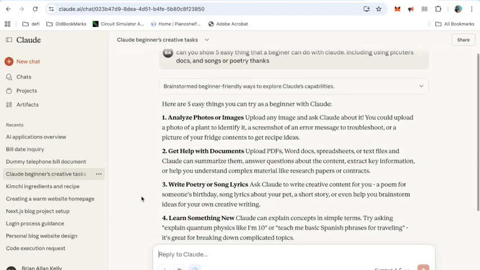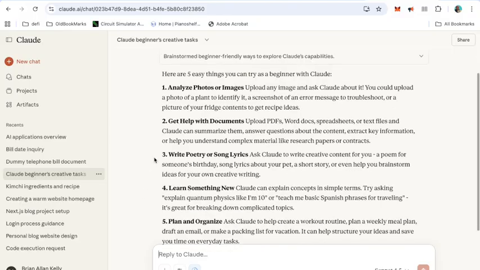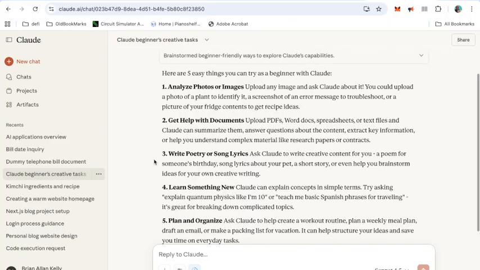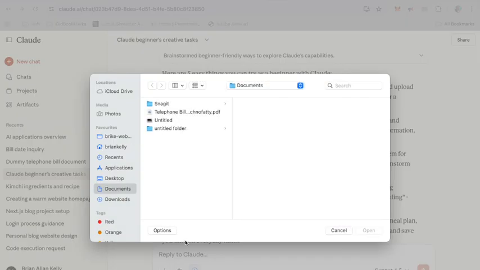So we're going to go back to the top. Number 1. What was number 1 again? Analyse photos or images. Now this is quite good. If we go back down to these buttons here, I can show you what one of them is for. This one here, the wee plus sign, you can see it changes to a hand. So we press that to upload a file. You can see there's a drop-down menu where you can add from Google Drive, add from GitHub, or take a screenshot. So if you've got something on the computer that you've looked at and you want to analyse it, you can do that, or you can upload a file from your computer. That's what we're going to do just now.